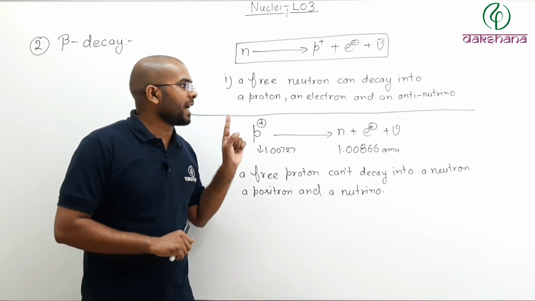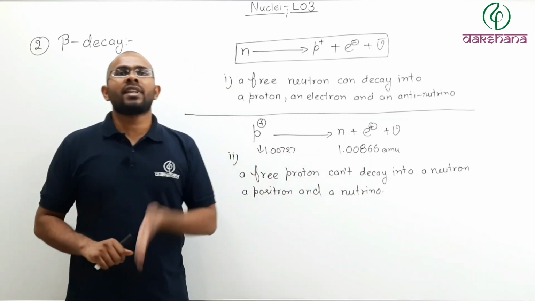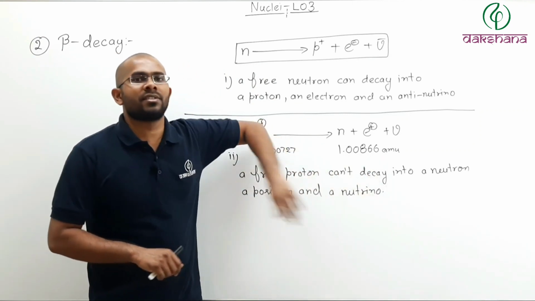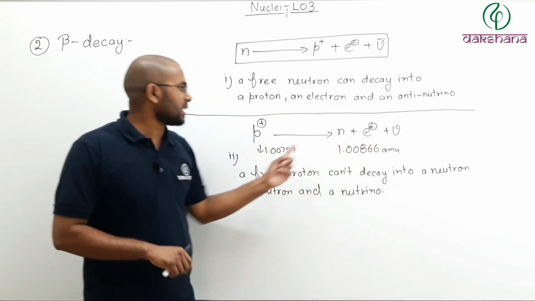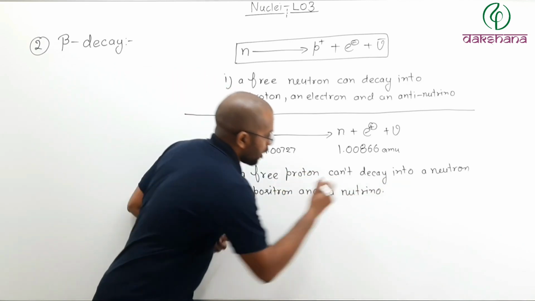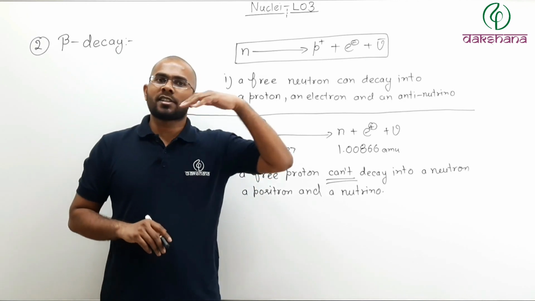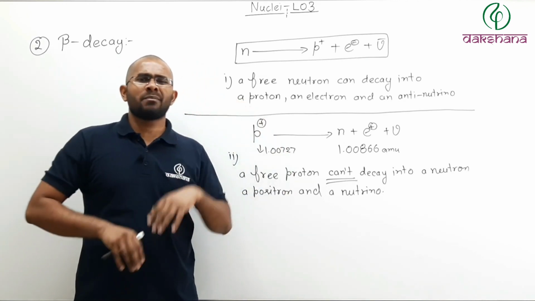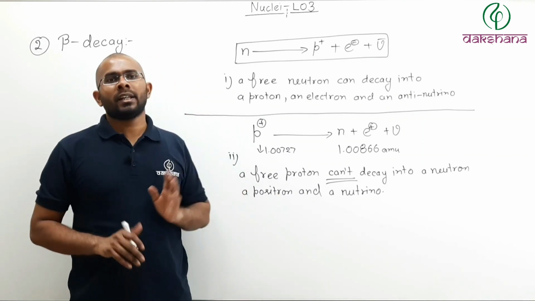That final mass should be less than the initial mass. Final mass should be less, then only energy will be released. If final mass is more than initial mass, then that process is not possible on its own. If you supply too much energy from outside, then maybe possible, but on its own it cannot happen.